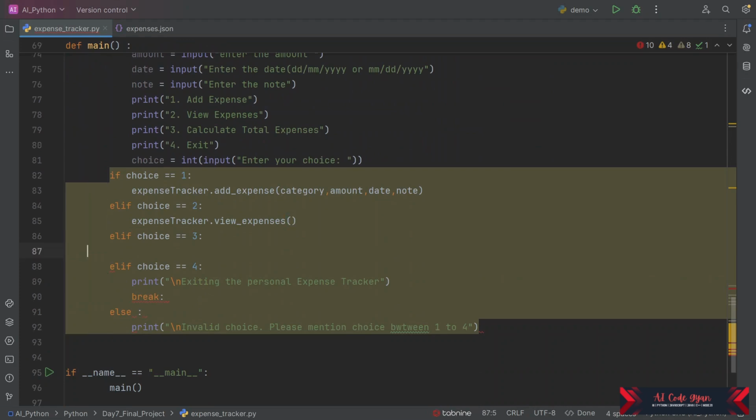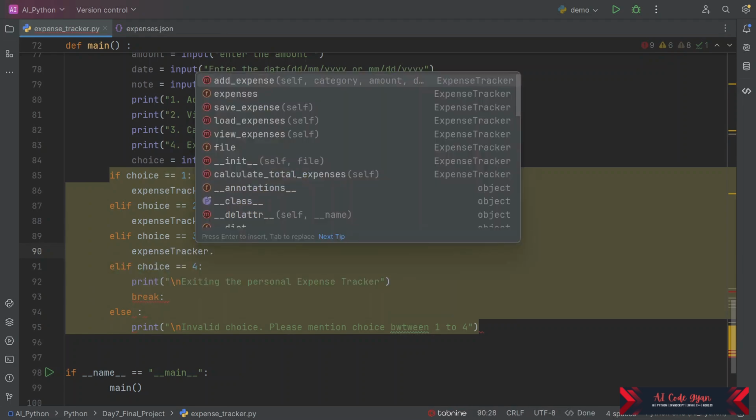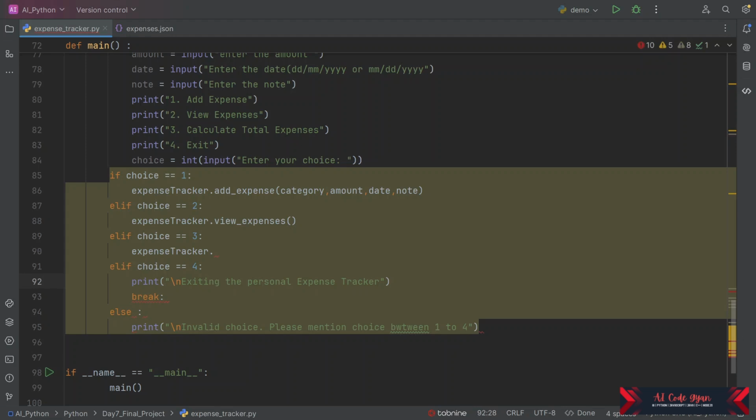Now when choice is equal to 3, that is for calculate total expenses.